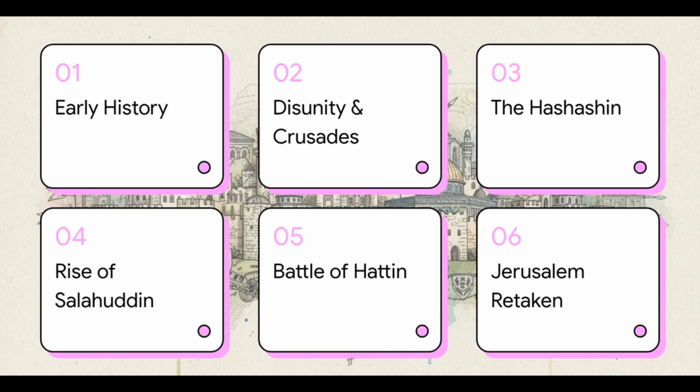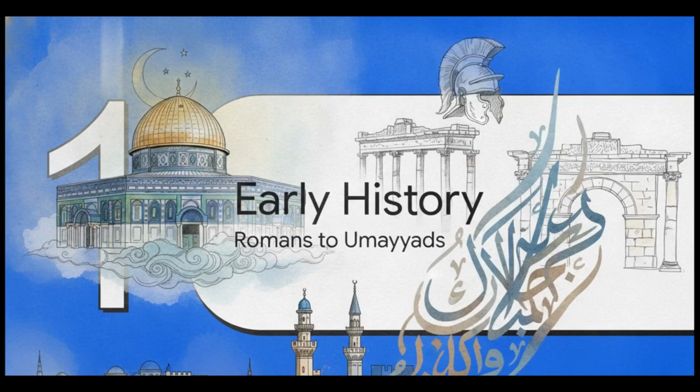Here is our roadmap. We've structured this explainer into 6 clear phases, starting with early history and conquest, moving into disunity and the Crusades, the terrifying Hashashin threat, the rise of Saladin, the Battle of Hattin, and finally, Jerusalem retaken and its legacy. Starting us off, Section 1, Early History and Conquest. Charting the transition from the Romans to the Umayyads.